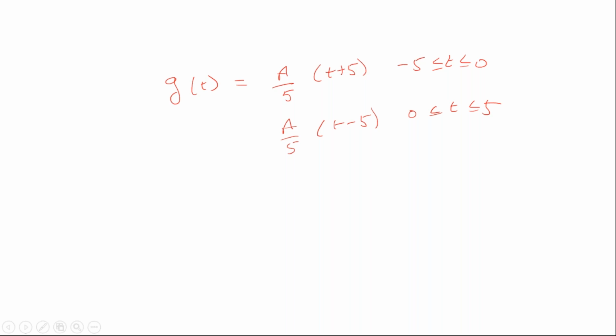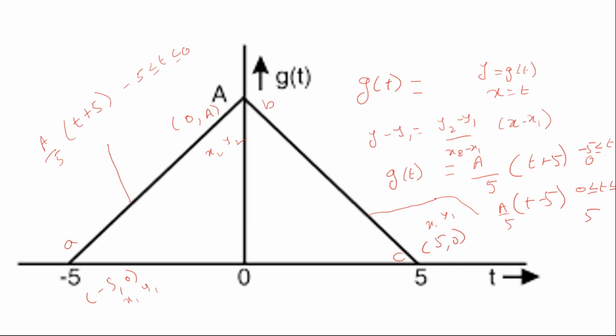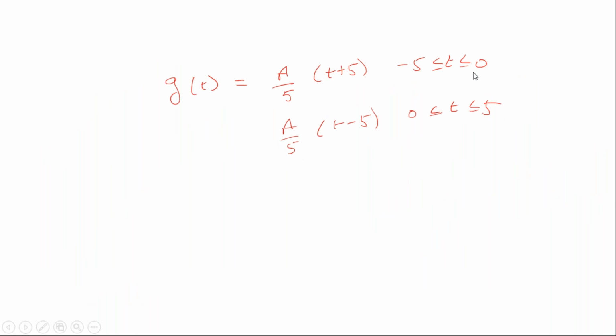Now you know the equation for g of t. Now can you find the Fourier transform for this? Please try to understand how I have written this equation and analyze it. Then this is the equation I obtained.